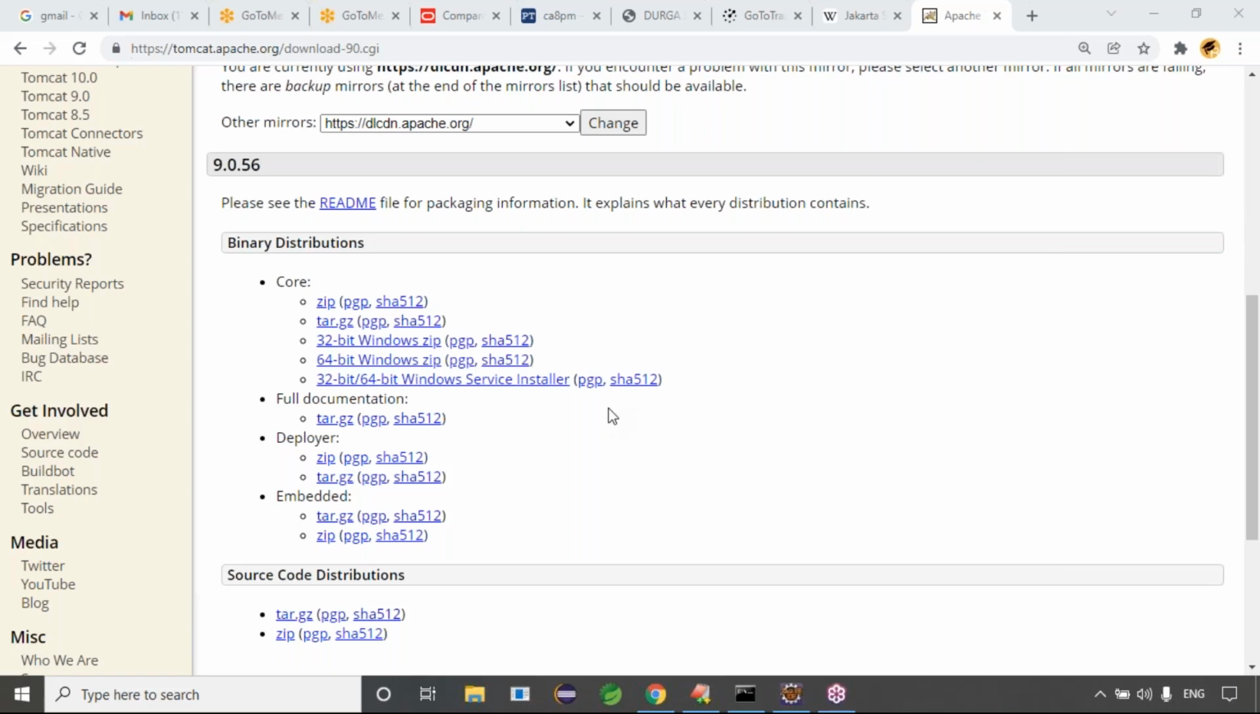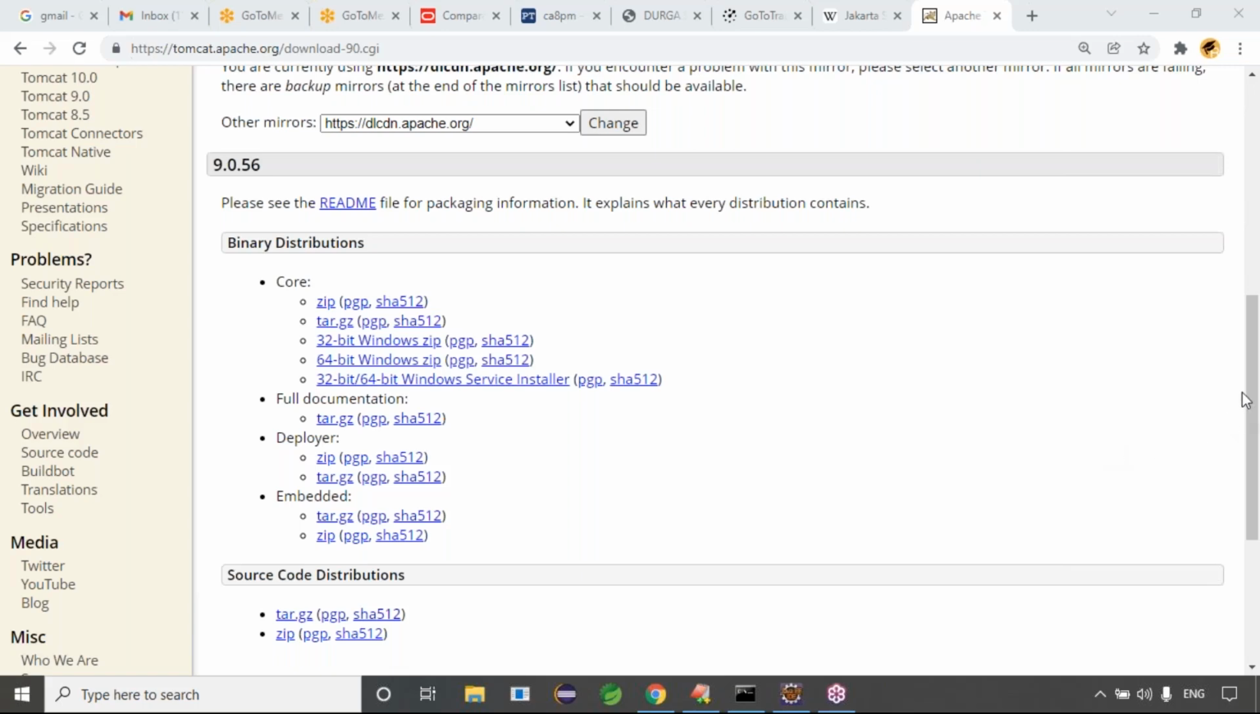Guys, Windows Service Installer. Respond in chat whether you are doing the process or not. Just download the Windows Service Installer. Sir, I'm doing that. Downloaded. Not yet, I'm just typing that.